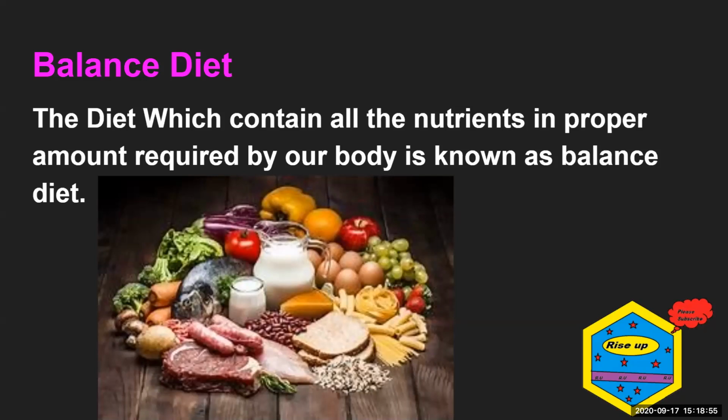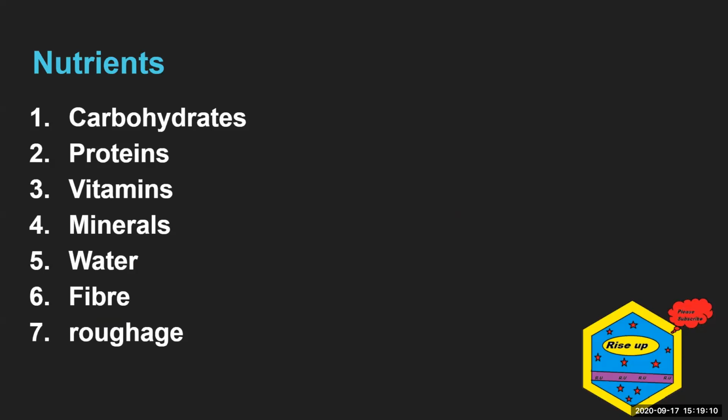The diet which contains all the nutrients in the proper amount required by our body is known as a balanced diet. A balanced diet should contain all these nutrients: carbohydrates, proteins, vitamins, minerals, water, fiber, and roughage. All these nutrients must be there in your balanced diet.